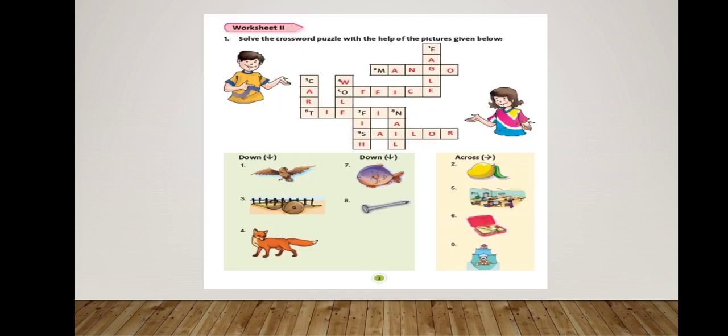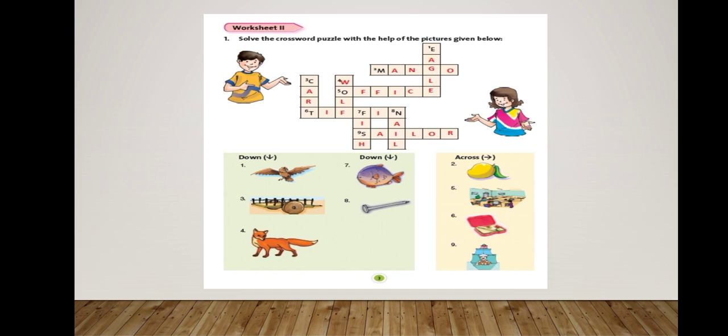Solve the crossword puzzle with the help of the pictures given below. Here the pictures are given below. You can see some pictures, and you have to fill the name of the pictures in the puzzle. Some are down and some are across. You can see the downwards sign and the across sign. First of all we will do the down. First one is eagle.